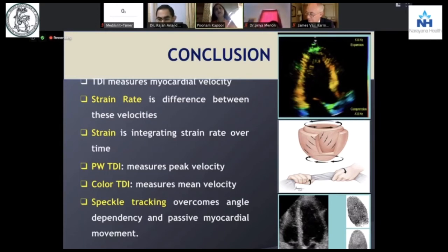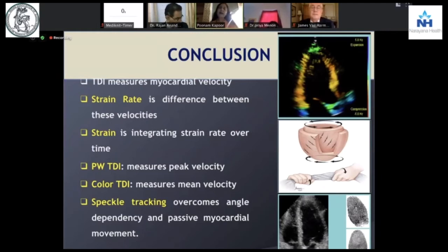Therefore, to conclude, the strain rate is the difference between these velocities, which are measured on TDI. Strain is integrating the strain rate over time. The pulse TDI is measuring always the peak velocity, which, as you've heard many speakers say, is more important than the mean one.